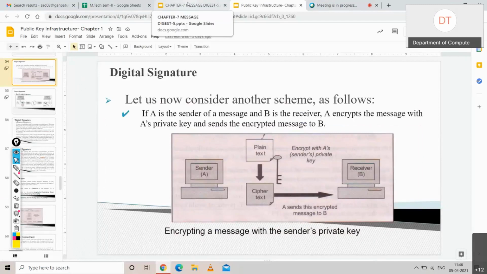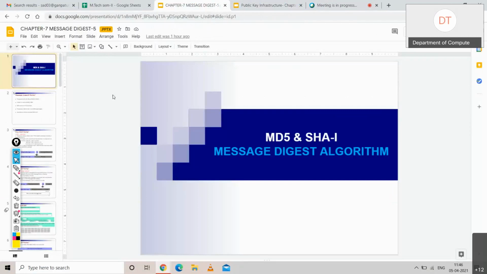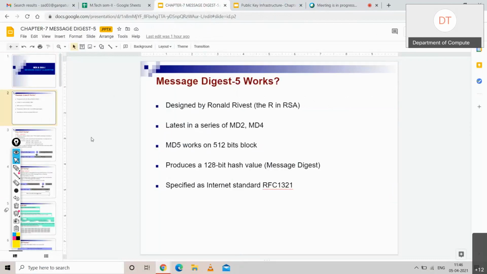Now, as I told you, I'm going to show you the working of Message Digest 5, MD5, and SHA-1. So let's understand how MD5 works. Basically, MD5 was designed by Ronald Rivest. Again, he is the designer of the RSA algorithm. You know what the RSA algorithm is? It is used for asymmetric encryption. And basically, it is the latest in the series of MD2 and MD4. So before MD5, there were MD1, 2, 3, and 4, which he himself generated. But some of them failed and some of them were not so good. So he generated Message Digest 5.